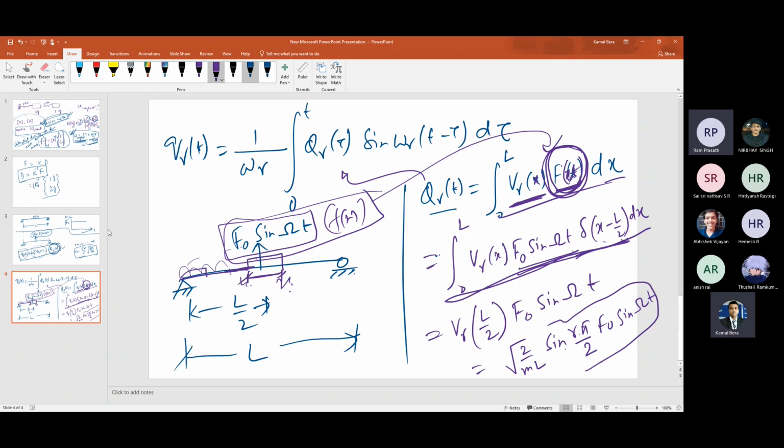For the other parts it is Vr(x) times 0 times dx, which is zero. It is as simple as that.